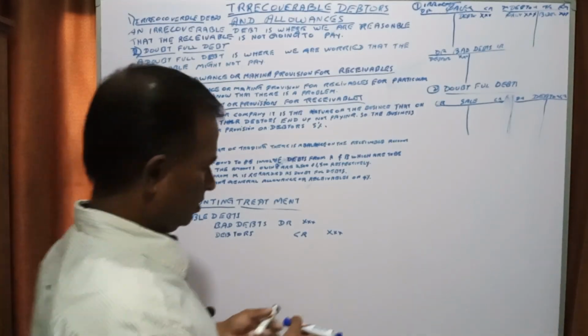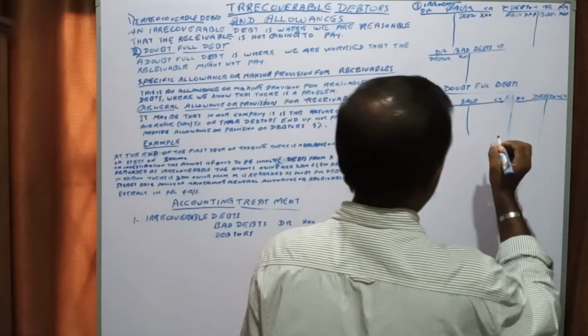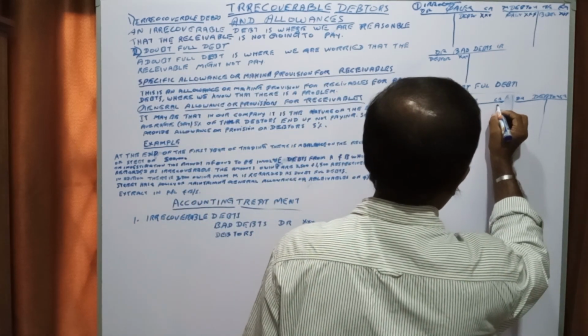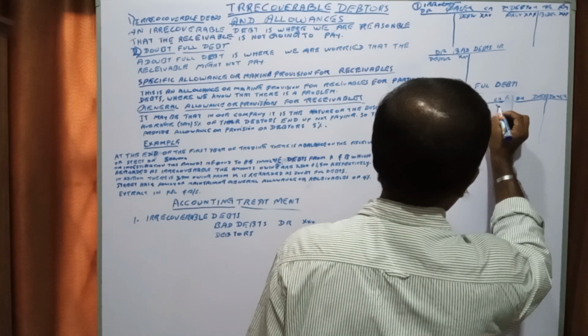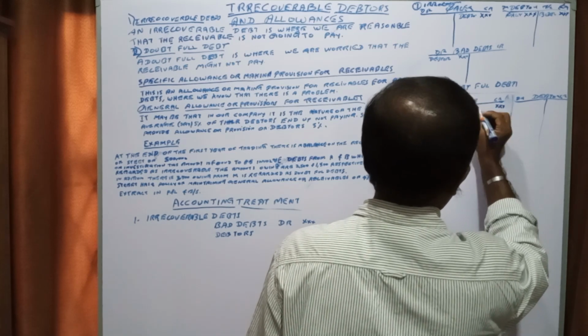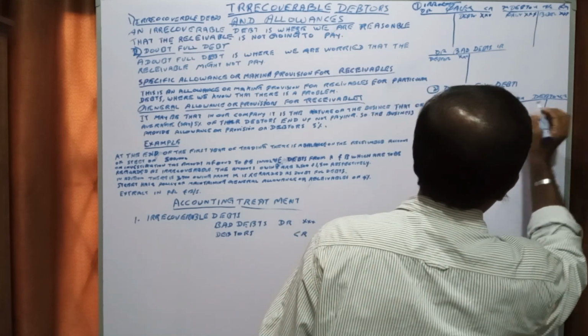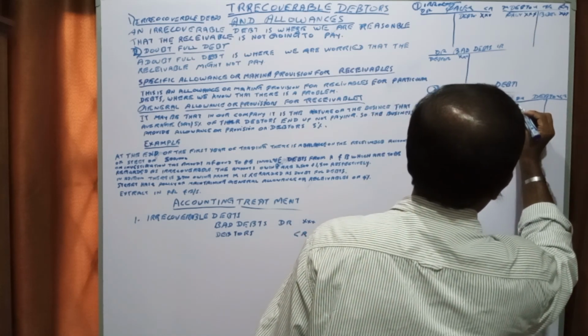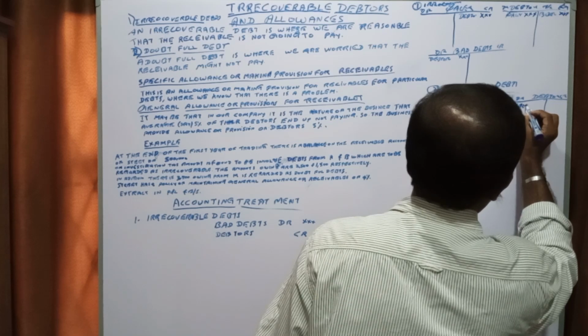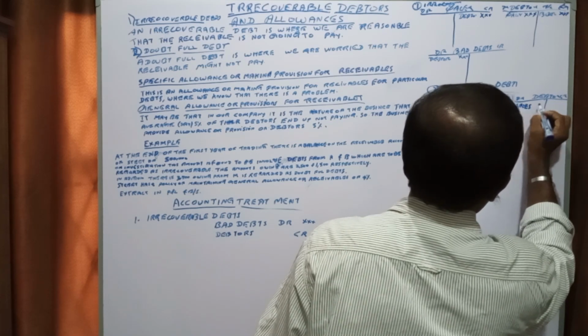So we say here, sales. Here debtors is debit, right? Sales.